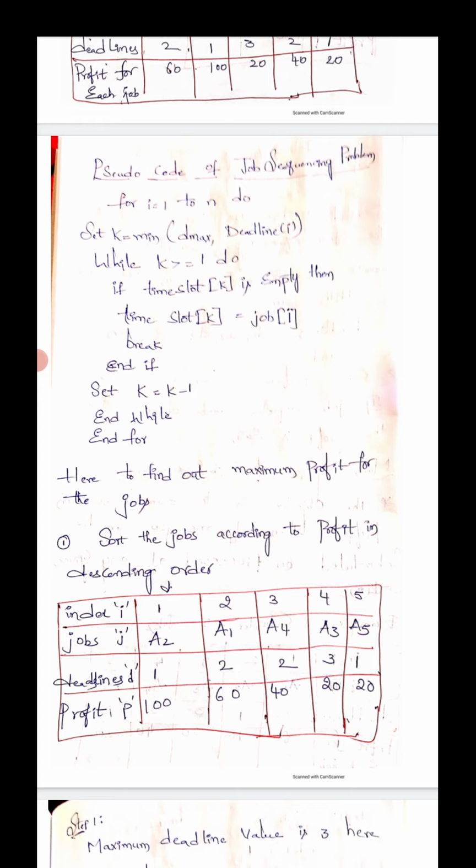Let us come to the problem. First of all, you need to find the maximum profit for the jobs. The first step is to sort the jobs according to profit in descending order. Then you can calculate the problem and find the maximum profit to be earned.